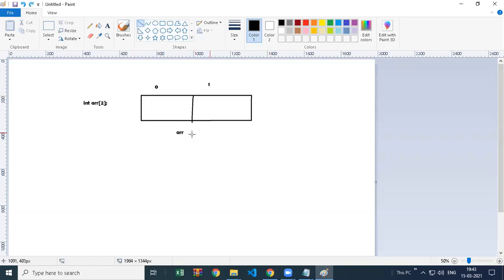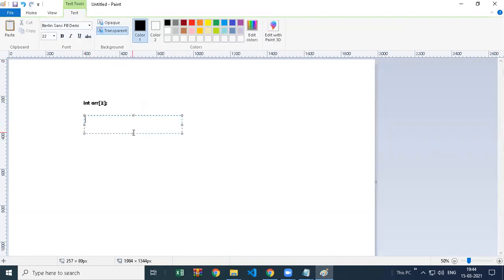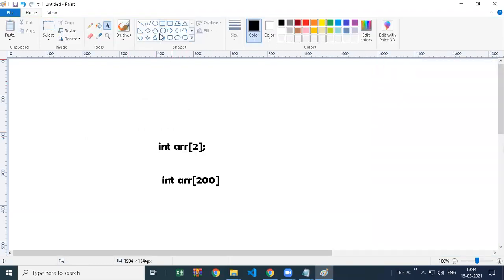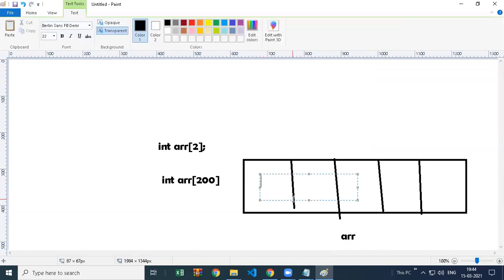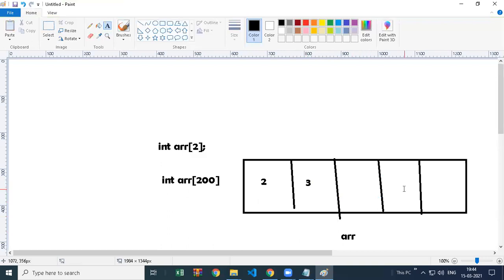So what is the solution for this? If you think I will create one array with 200 size so I can store more values, of course it will create more memory and you can store more values. Let's say 200 memories are created, but in this we stored only two values. So the other 198 memories are wasted. If you give less, it cannot store more values. If you give more size in advance, there will be memory wastage. So this array is called a static array.